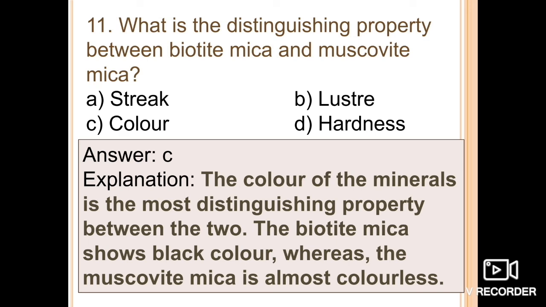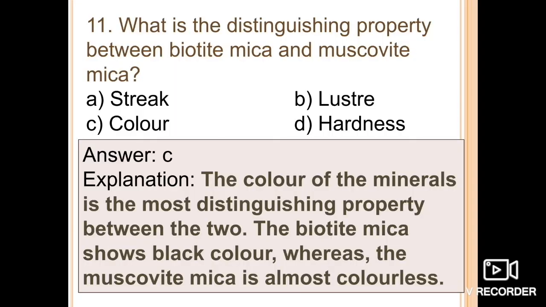I am discussing only the basic questions of each and every topic, because you have to understand the basic part first, then we will go for the tougher part. So the distinguishing property between biotite and muscovite mica is the color of the minerals. This was our discussion about the muscovite family. We have talked about the basic properties as well as the differences and important facts about the micas. Okay, thank you.